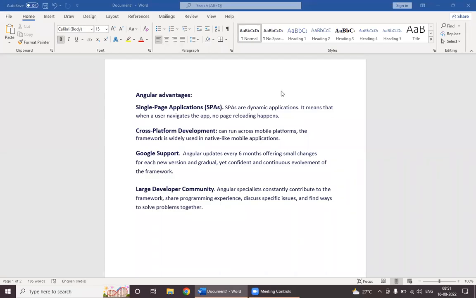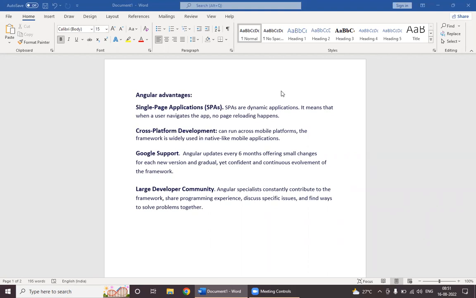Hi friends, today I will start Angular. Before going to Angular, I want to discuss a few advantages of Angular, because nowadays we know Angular is booming. Before creating applications, we will discuss the Angular advantages.